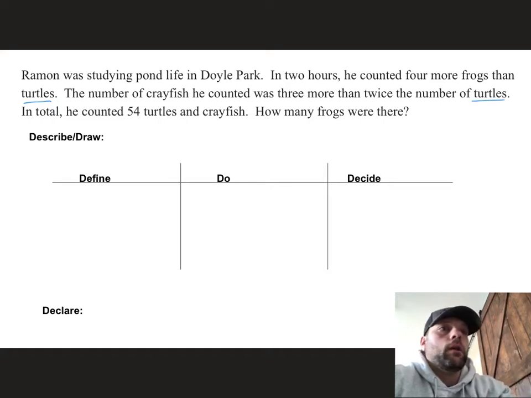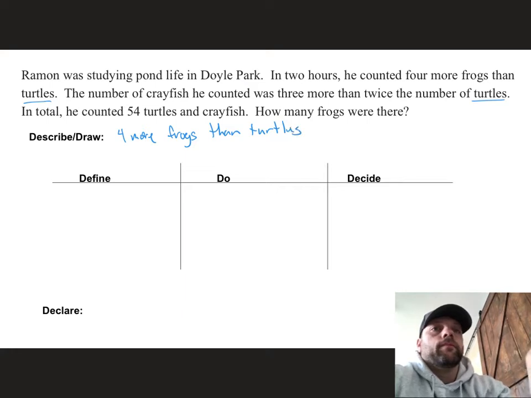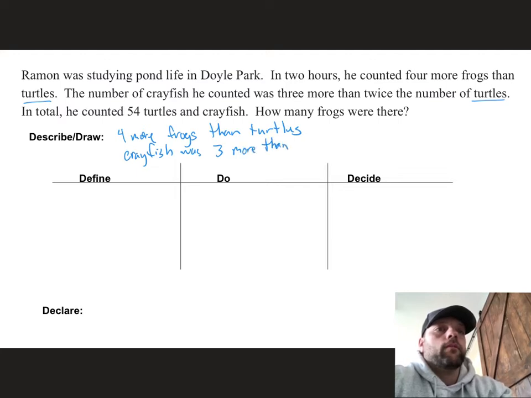Okay, so 4 more frogs than turtles. Crayfish was 3 more than twice turtles.